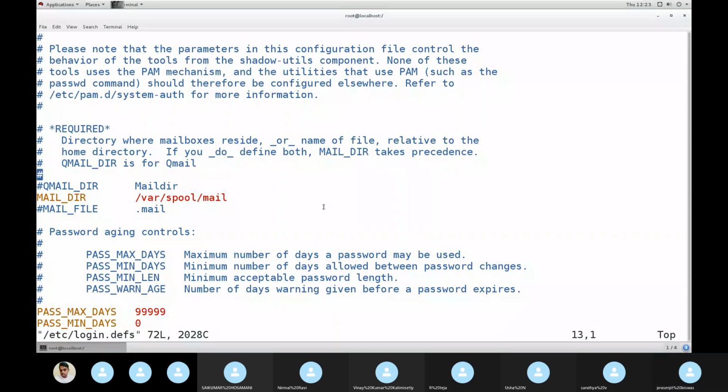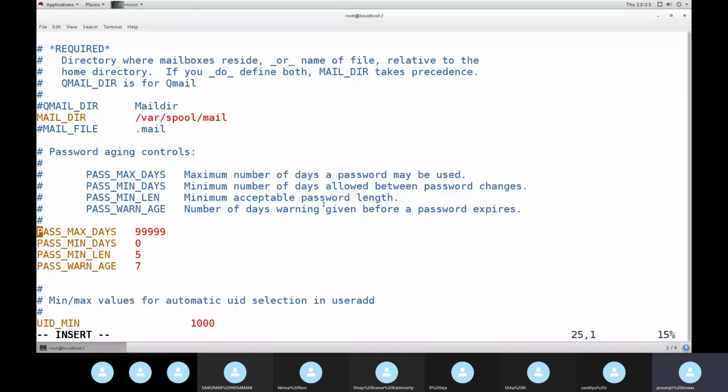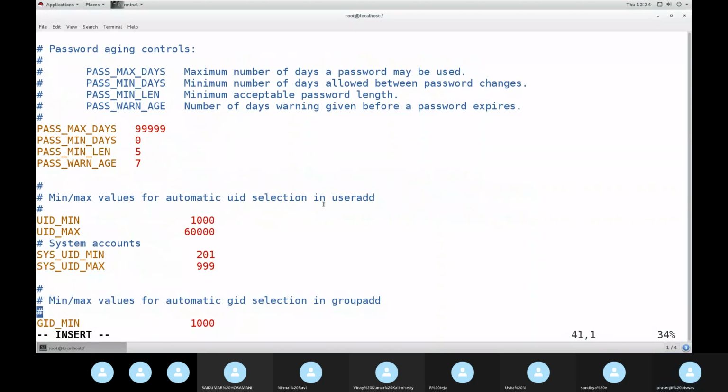Scroll down, press I, and scroll down. You can see here maximum days, minimum length, minimum days, user ID from where to where, unique ID and all. If I change here now, whatever I create after that will use it, but what is already created will not change. Now, after that, I will create a user and you can see the changes.